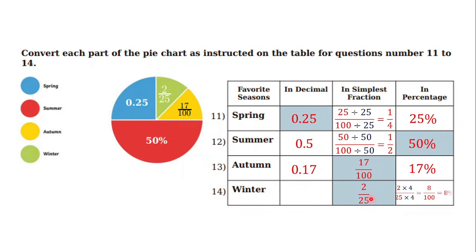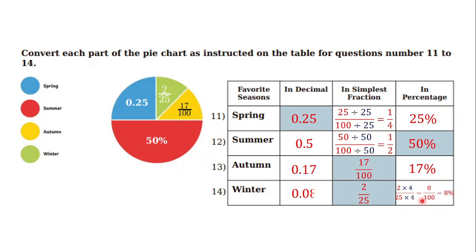We have to multiply 25 by 4 because 25 and 4 are the number bonding for 100, right? But to make it fair, the numerator must be multiplied by 4 also. So it will be like this: 2 times 4 and 25 times 4. 2 times 4 becomes 8 and 25 times 4 becomes 100. So because it's already out of 100, it becomes 8%.